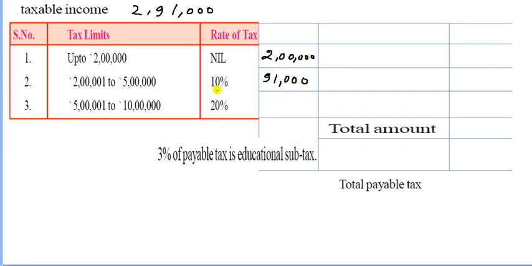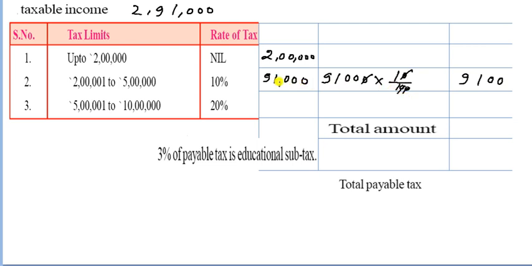And pay the tax on 91,000 at 10%. So you can write here 91,000 into 10%, that means 10 upon 100. So calculate this, 0 cancels with 0. So it is 9,100. So you have to write 9,100.